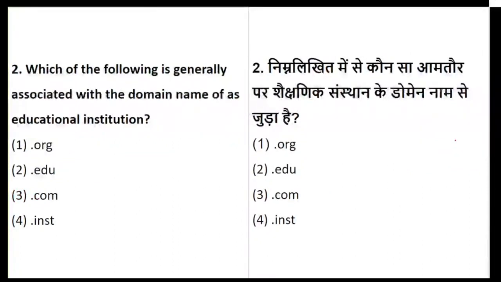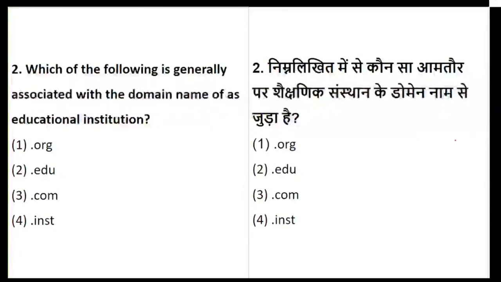Question number 2 talks about the following: which of the following is associated with domain name of educational institutions. We have given a list to you, and you have to identify among them which is associated with the domain name. It is .org, .edu, .com or .inst. Which of them is associated with educational institution?